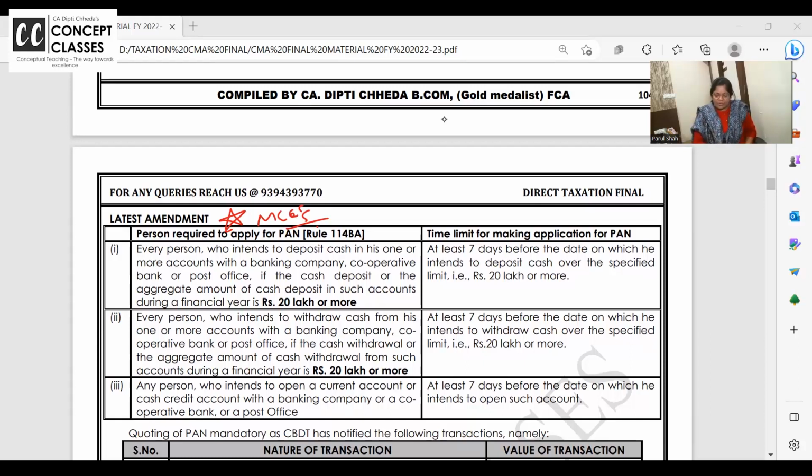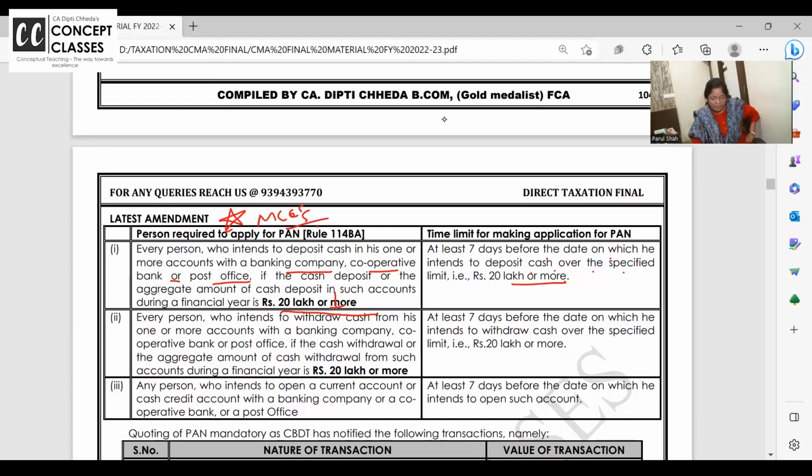Every person who intends to deposit in cash, in one or more accounts, with a bank, cooperative society or cooperative bank or a post office, if the cash deposit or aggregate of cash deposits during a financial year is 20 lakhs or more. You want to deposit in a bank, in a cooperative bank, cooperative banks work for the benefit of their members, or a post office. More than 20 lakhs cash in any account, not just a saving account. At least 7 days before the date on which they intend to deposit cash over 20 lakhs, they should have